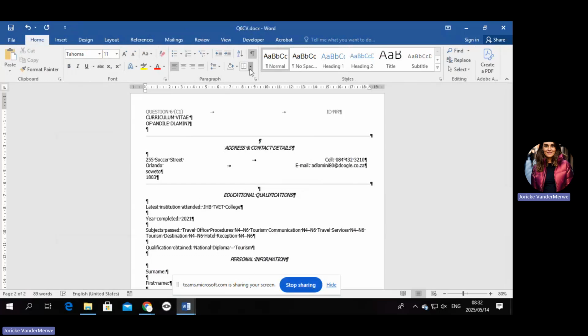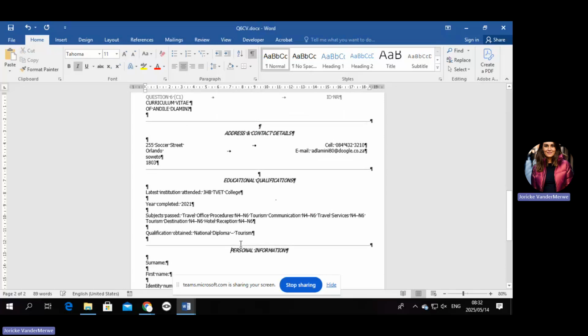So you're going to go into horizontal line and make sure that your spacing is also correct. There must be one below qualification and at the top of personal information. Okay, I think that's the last line. All right, let's quickly make sure that we've done everything on the instructions. Then we're going to dive into page 13.